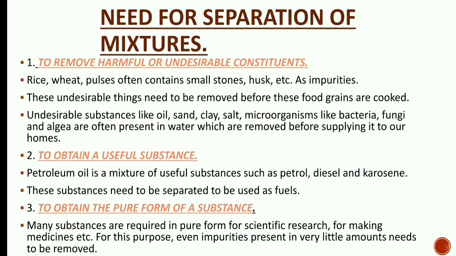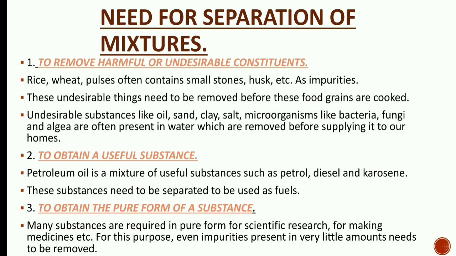What are the undesirable constituents that we do not want? Small stones are present in the rice, or husk is present in the rice. We remove that before cooking the rice, so that we get pure rice to eat. We do not want to eat those undesirable constituents. So to remove harmful or undesirable constituents, we need to separate mixtures.